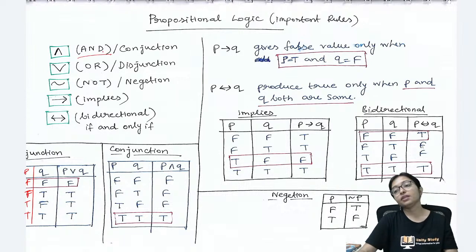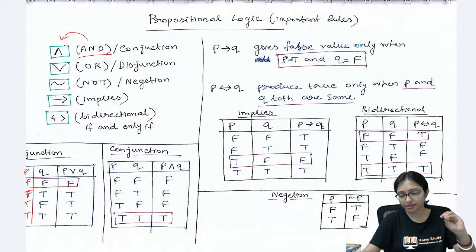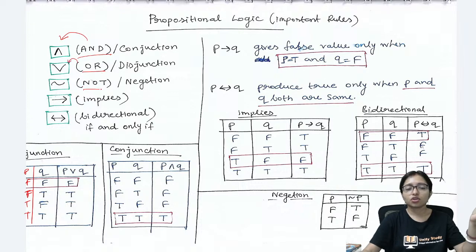And in Boolean algebra you understand how the and is working. And this symbol is in propositional logic we are representing like this. Not we will represent like this. Implies we are representing like this, and bidirectional we will represent like this. This is the representation.